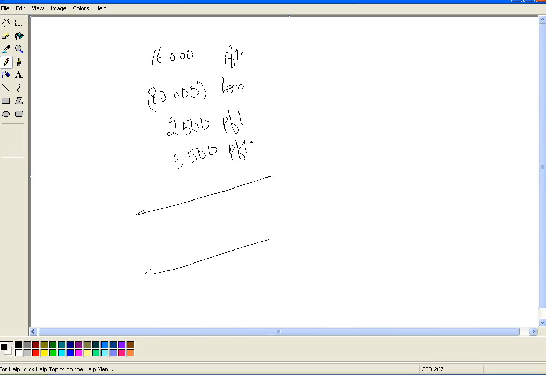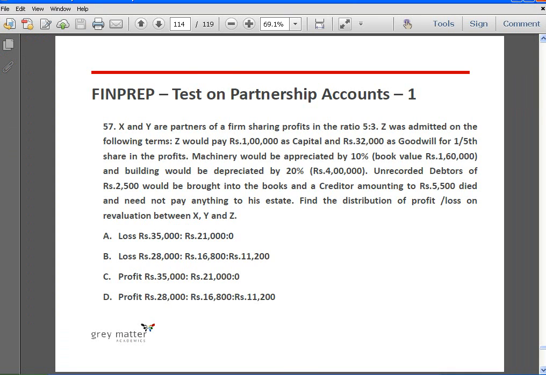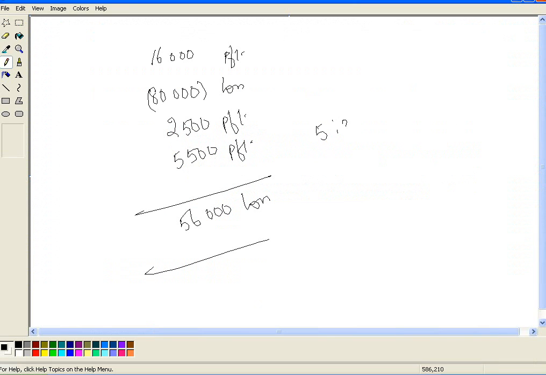Okay, so here 80,000 minus 24,000 is 56,000 loss, right? And it has to be distributed in the ratio of 5:3.